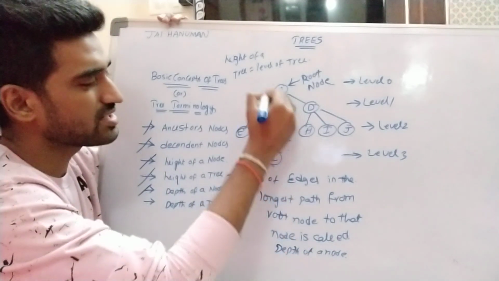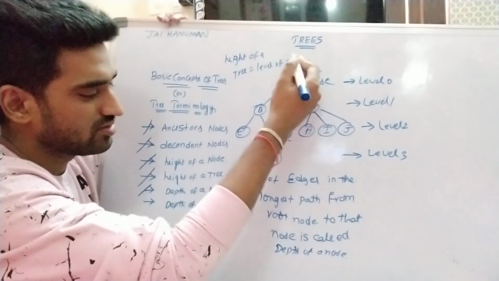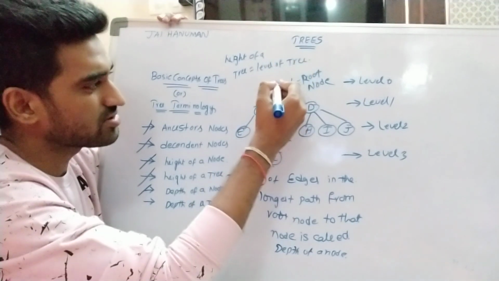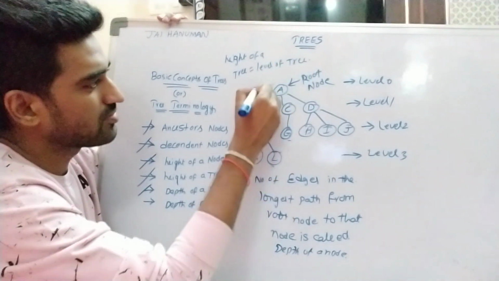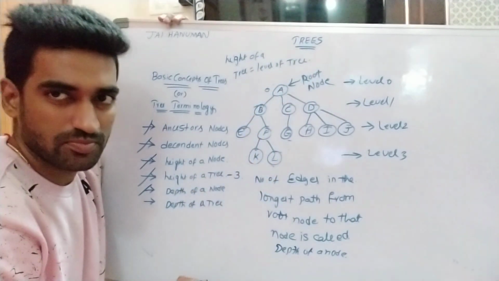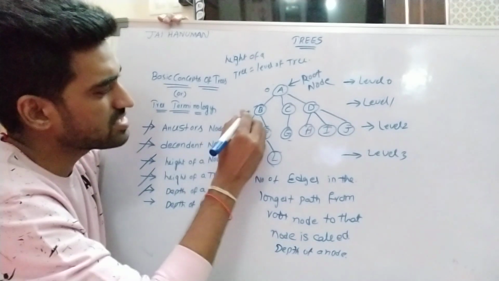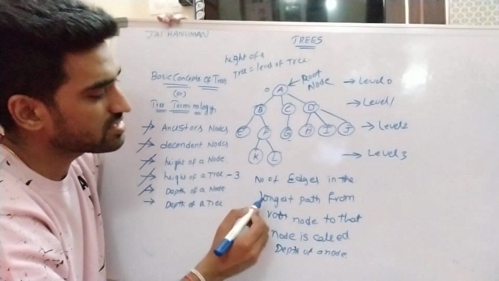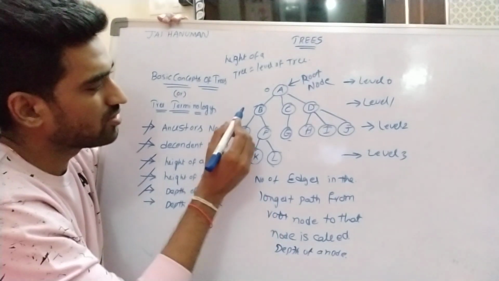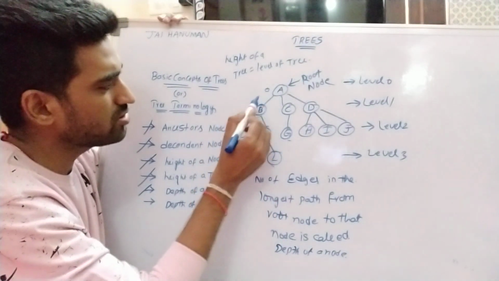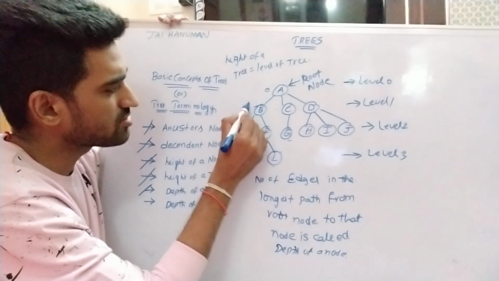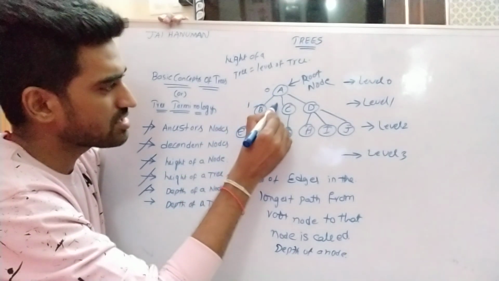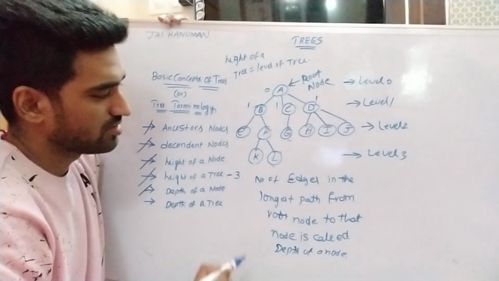So root node, it does not contain any root node, right? So that's why depth is 0, right? So what is the depth for node B? So number of edges in the longest path from root node to that node. So one edge is there, so depth is 1. Here this is also 1, this is also 1.